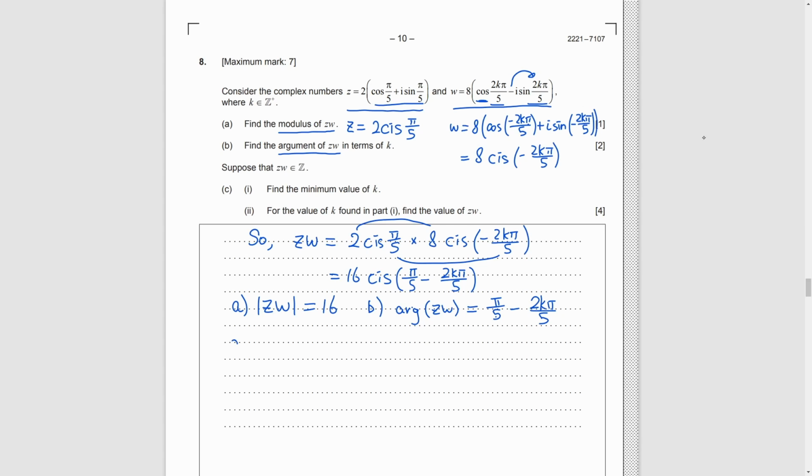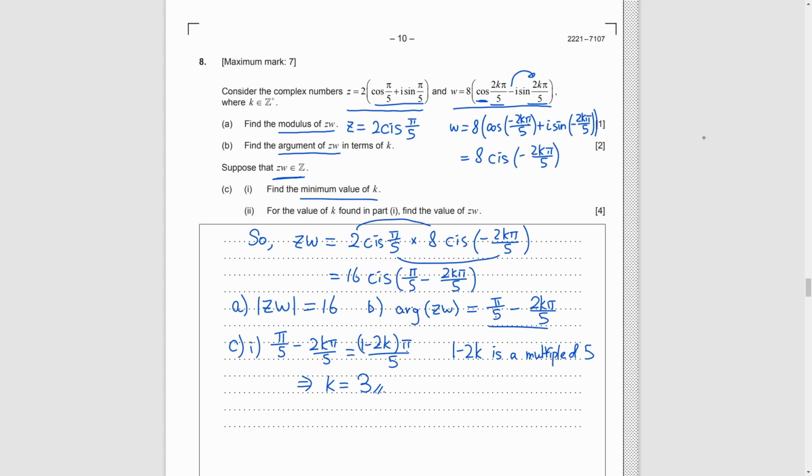Part C. zw is an integer, and we need to find the minimum of k. That means the imaginary part of zw needs to be 0. That means the sine part needs to be 0, so the angle inside must be a multiple of pi. We change the argument to a single fraction. Now, the denominator of it is 5. So, 1 minus 2k must be a multiple of 5. As k is a positive integer, the minimum value of k is 3.